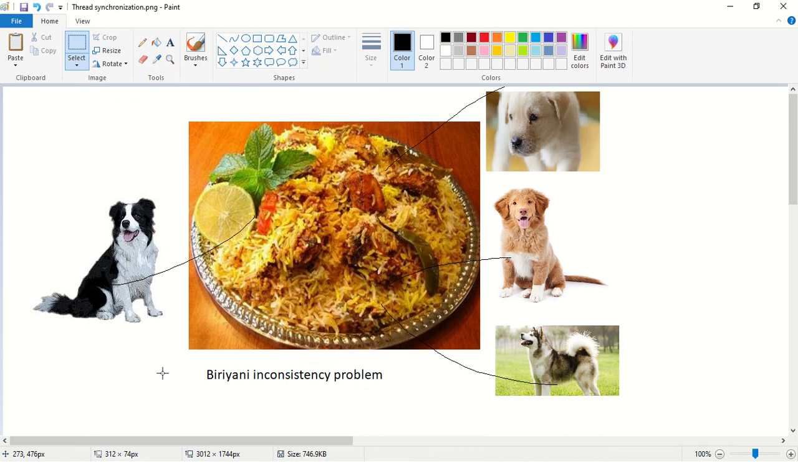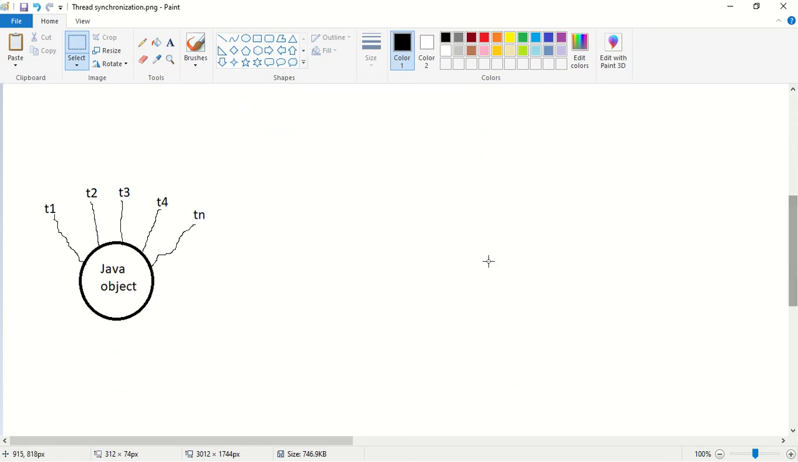The same thing will happen with our Java object. So consider this scenario. Assume that instead of biryani plate, assume this is our Java object. Next, instead of dogs, assume that these are our threads. So there are T1, T2, T3, T4 up to Tn threads and one Java object. Okay. So what is happening here? Here multiple threads are trying to operate on a same Java object.